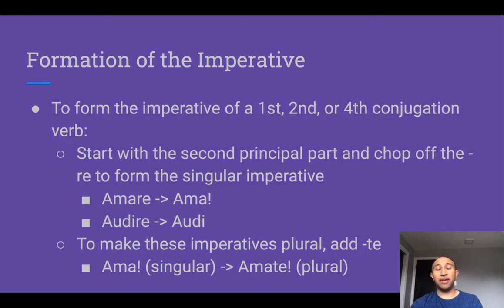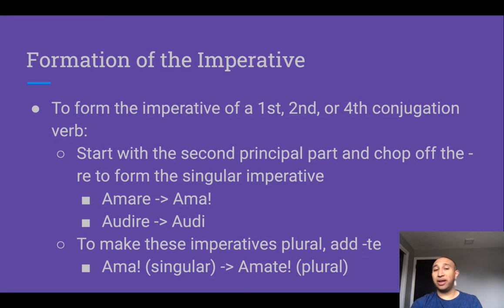When we're dealing with a first, second, or fourth conjugation verb, so amo, amare as a first, moneo, monere as a second, audio, audire as a fourth, the process is very simple. So we start from the second principal part and we chop off the re to get our present active stem. Now that stem is the singular imperative.